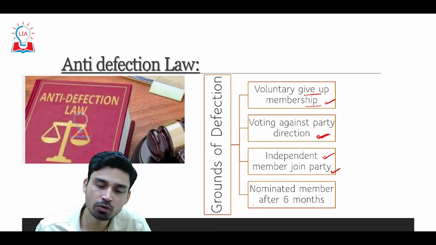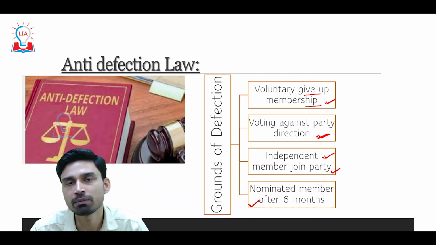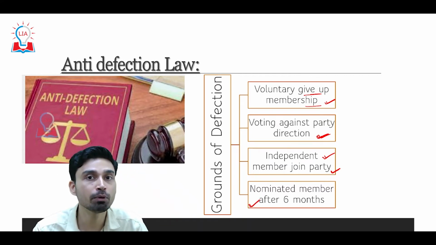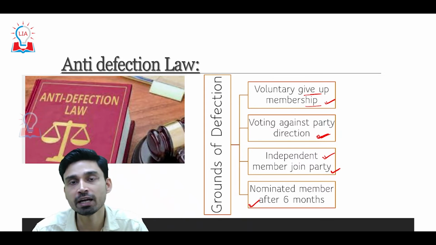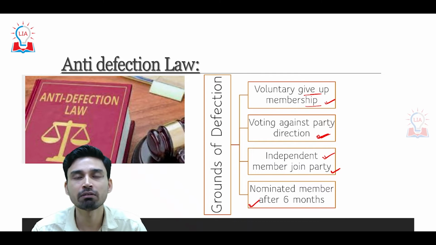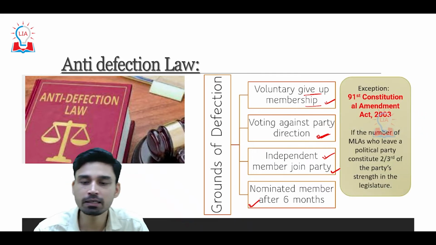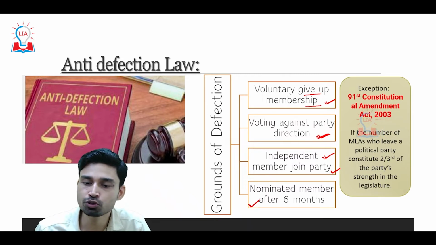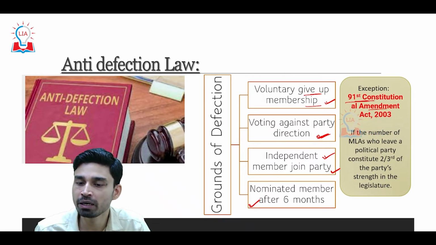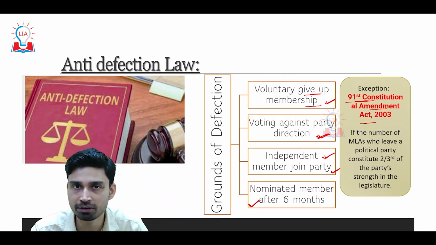And the last ground is for the nominated member. Nominated members have to join a political party within 6 months. If they join a political party after the expiry of 6 months, then also that will be a valid ground of defection. However, there has been a certain exception that was introduced by the 91st Constitutional Amendment Act of 2003 in this anti-defection law.